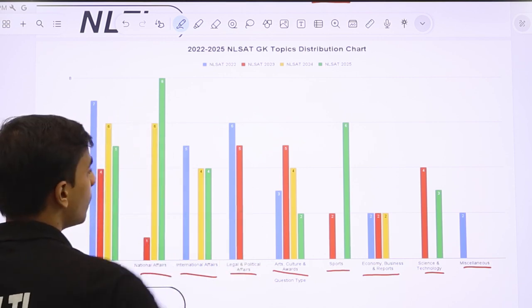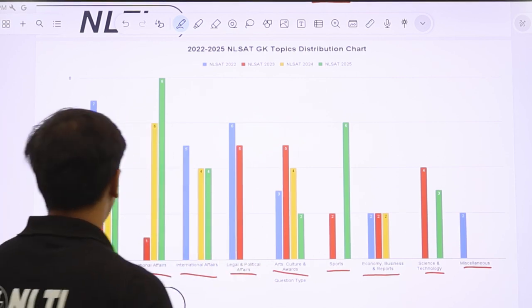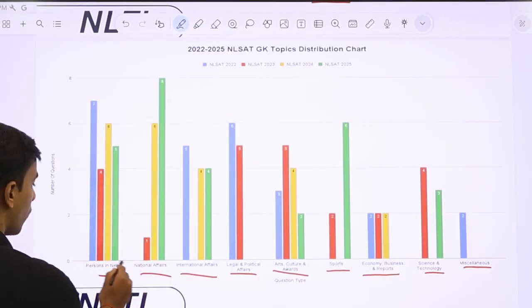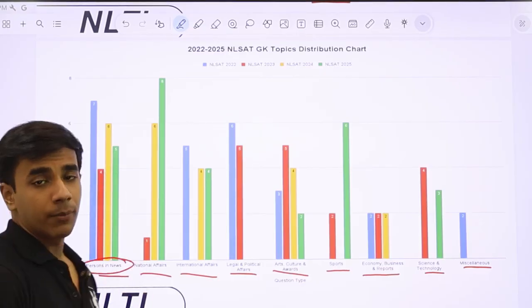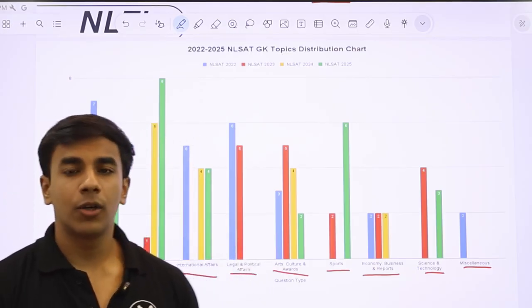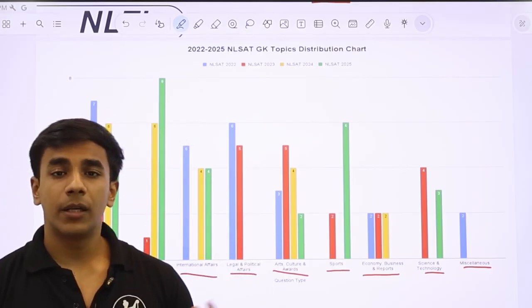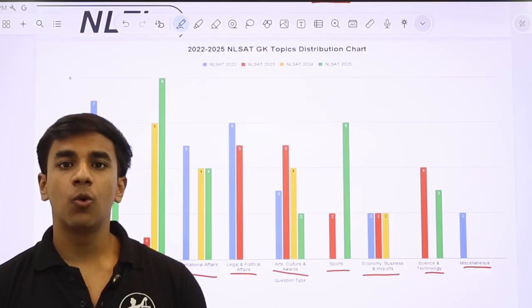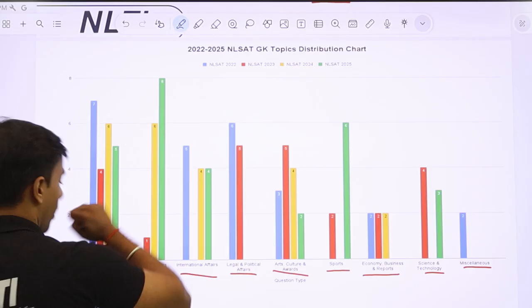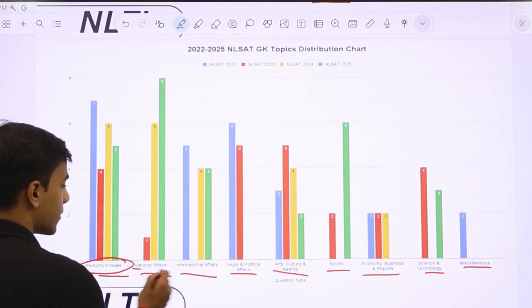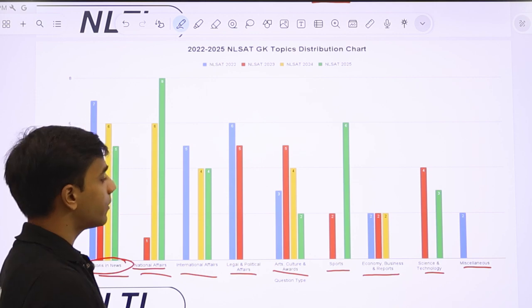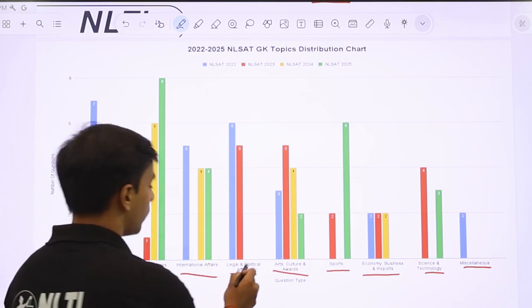Now, we'll talk about NLSAT 2025 primarily. NLSAT 25 had around 5 questions on the person in news. That a particular person X was in news, why was that person in news, or a particular person did this, who was in news, who is that person? So you have to identify the person. Now around 8 questions on national affairs, around 4 questions from international affairs. There was no question on legal and political affairs.